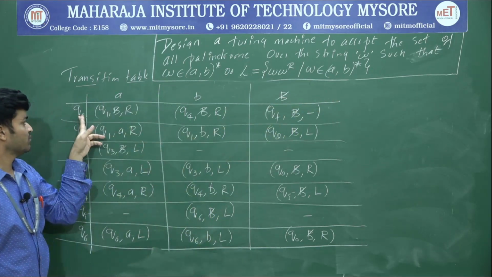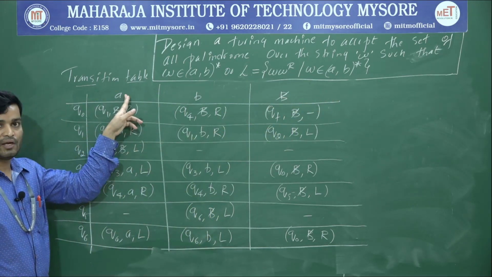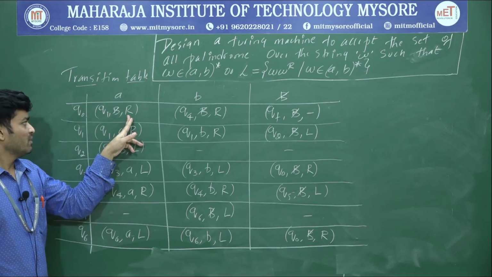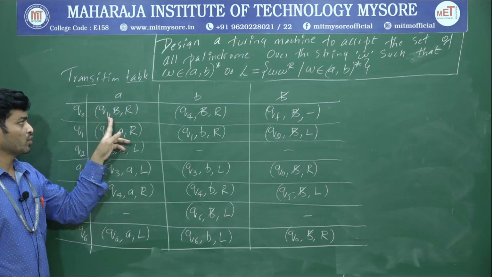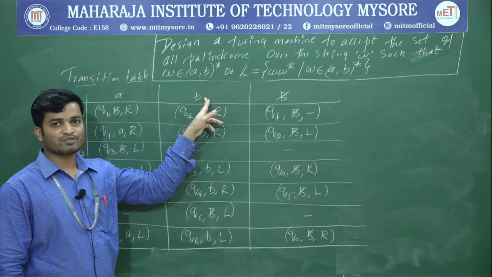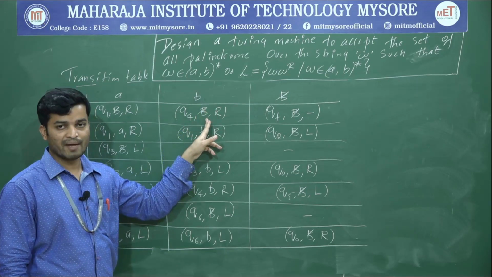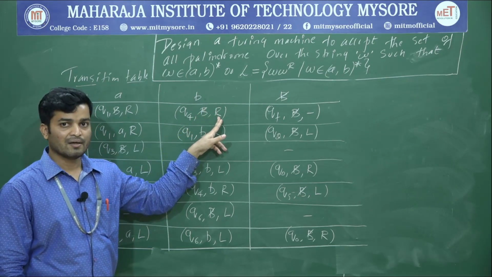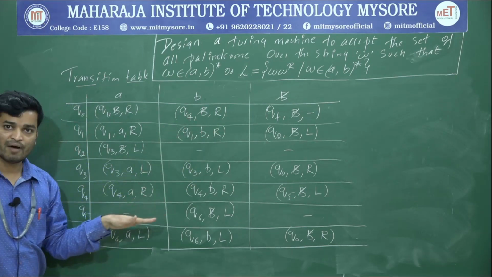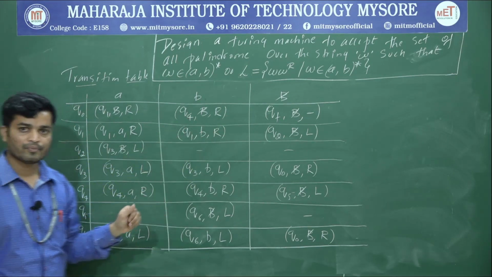So the meaning is, if you are in Q0 and you get input A, you will replace that with a blank space and start moving right by changing state from Q0 to Q1. In the same way, if you are in Q0 and you get input B, you will replace that with a blank space and start moving to the right-hand side by changing state to Q4. The same way for the remaining values. Yeah. Thank you.